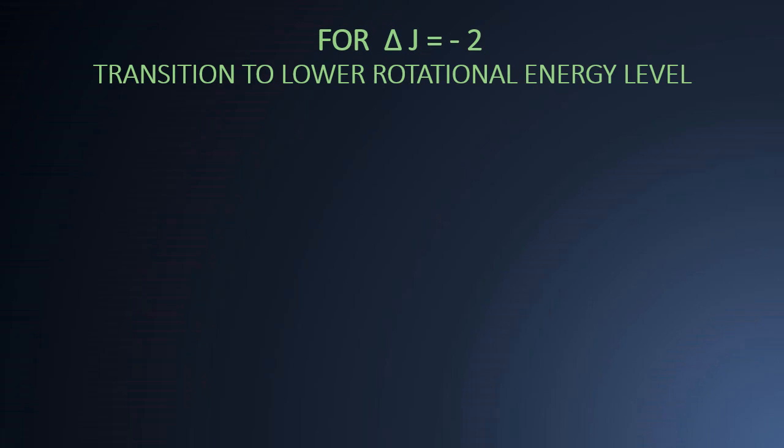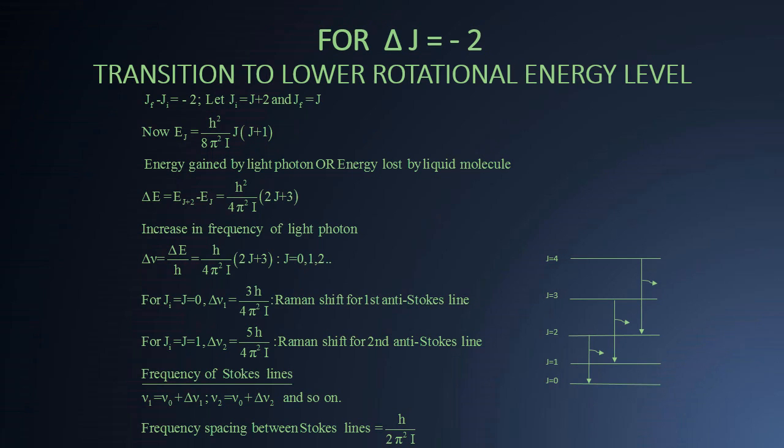Now let us come to the condition when delta J equal to minus 2. Now suppose a molecule jumps from energy level having quantum number J plus 2 to energy level having quantum number J. Then energy released by the liquid molecule can be calculated as delta E equal to h square upon 4 pi square I into 2J plus 3. This gives the increase in energy of light photon.